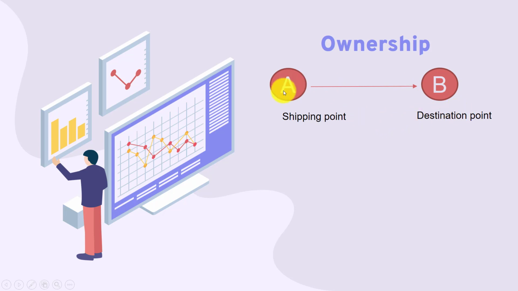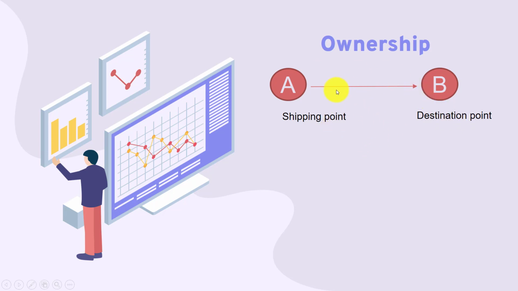If ownership transfers at the shipping point, it means A gives the inventory to B from the shipping point. Then B will be responsible from the shipping point and along the route to the destination.